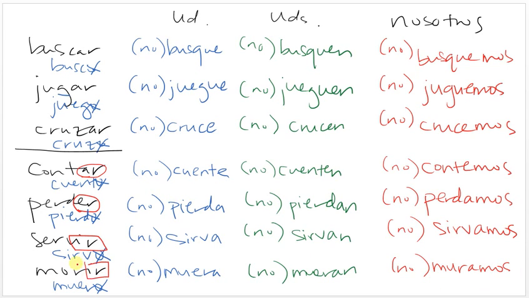So this is because it's an IR verb. Remember, they're only going to change to U or to I. They never change to IE or to UE in the nosotros. They do stem change in all the other forms. It's just the nosotros that AR and ER verbs do not stem change. Only IR verbs stem change.